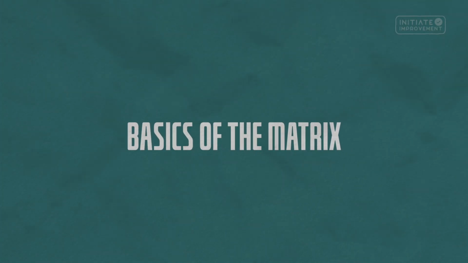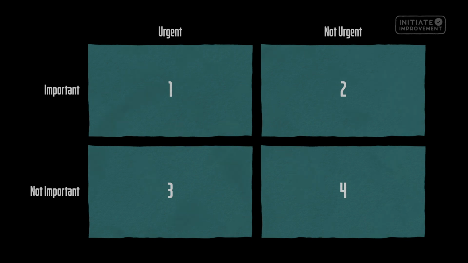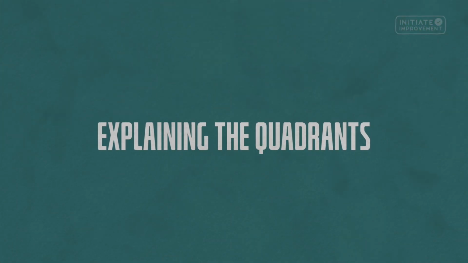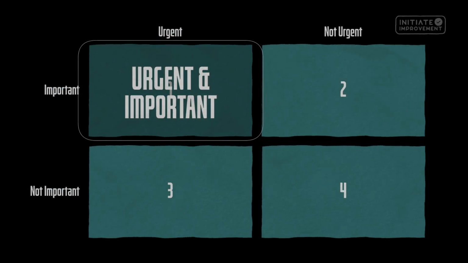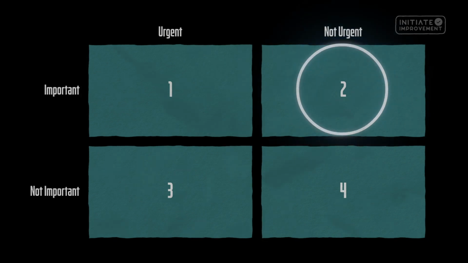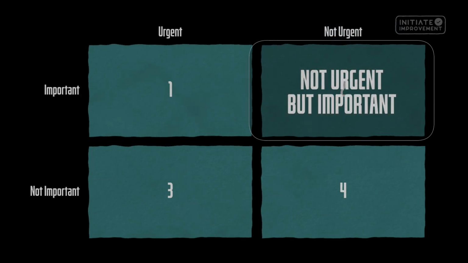Basics of the matrix. The matrix is split into 4 quadrants, each helping you decide where to place your tasks based on urgency and importance. Explaining the quadrants. Quadrant 1, urgent and important: crisis and deadlines. Quadrant 2, not urgent but important: long-term planning, self-care.